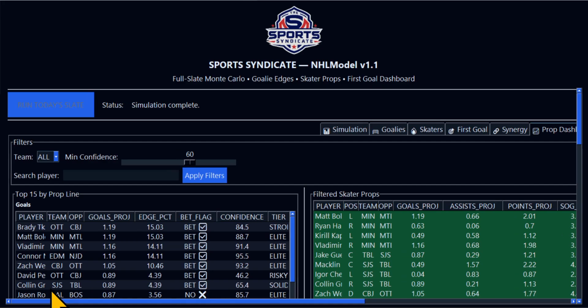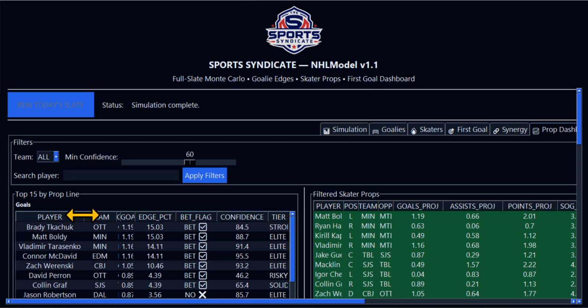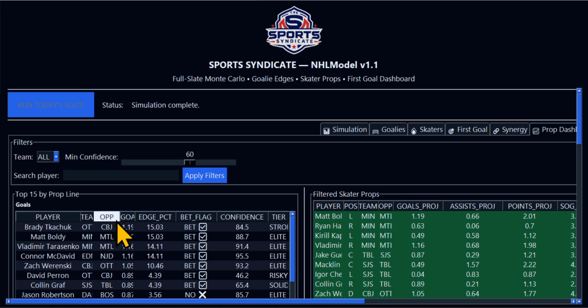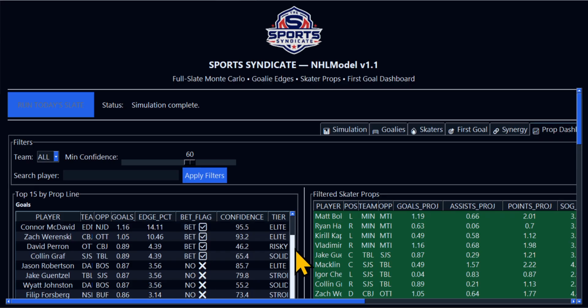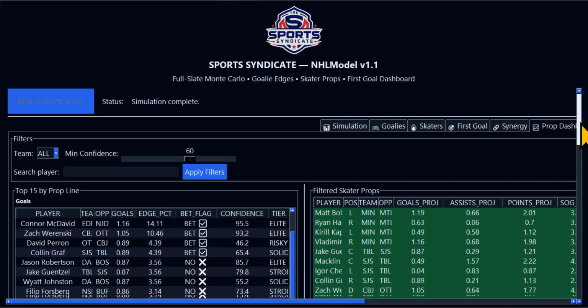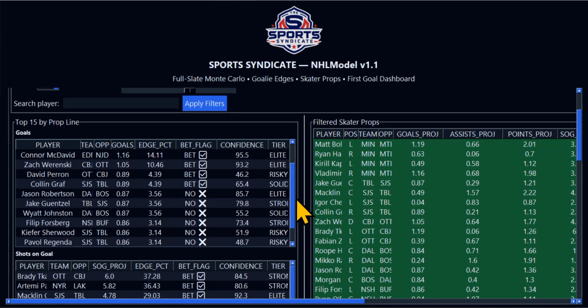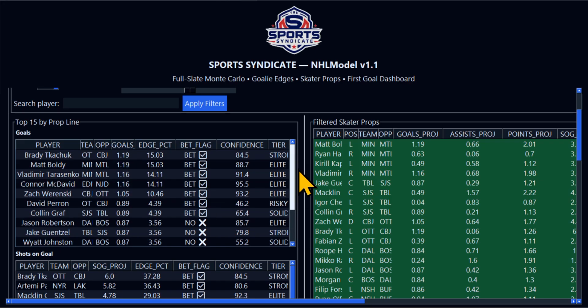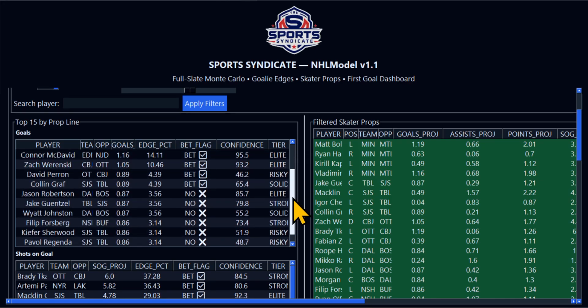Here are all your main prop projections for tonight's hockey matchups. Let's scroll down here. These are your team projections, your player projections, your goal projections. Okay, so here's your top goal scorers. We did include bet flags. They're not all going to hit, I'm telling you now. But on this list, we're hitting 3 to 4 a night, every night. No skipping days. So any guy on this list is going to hit. It's just which ones you play.